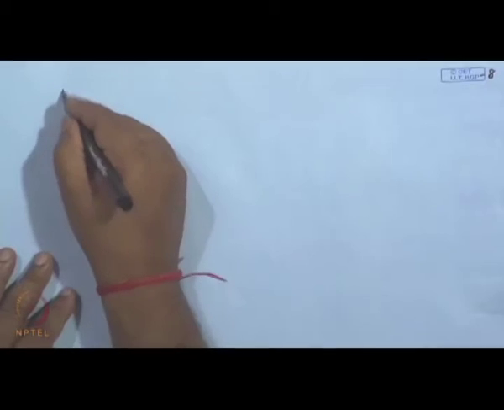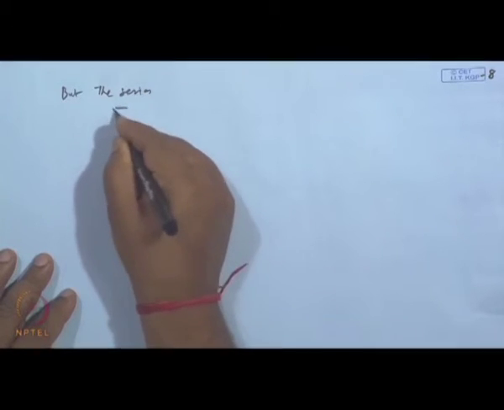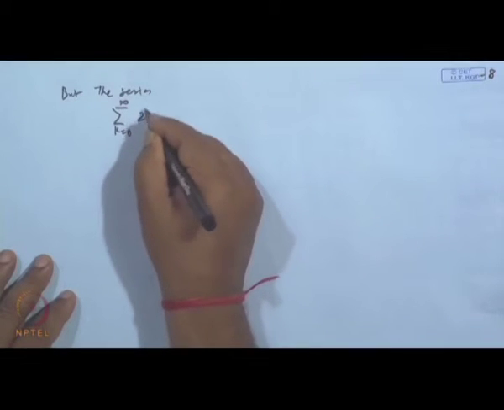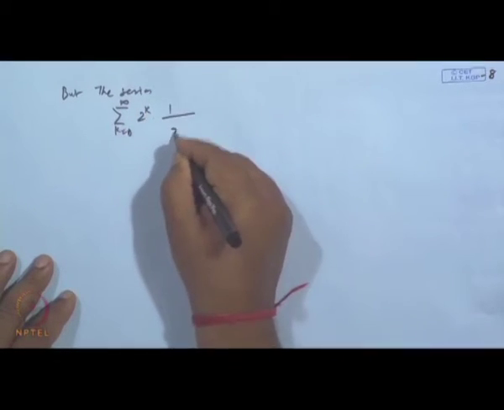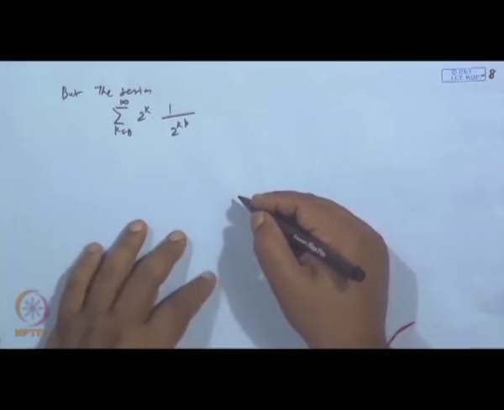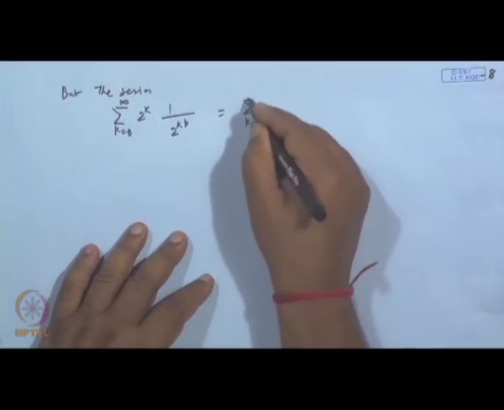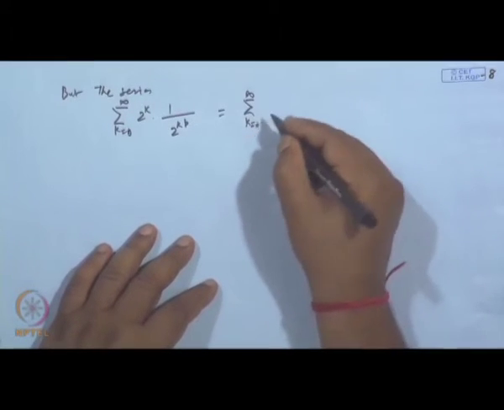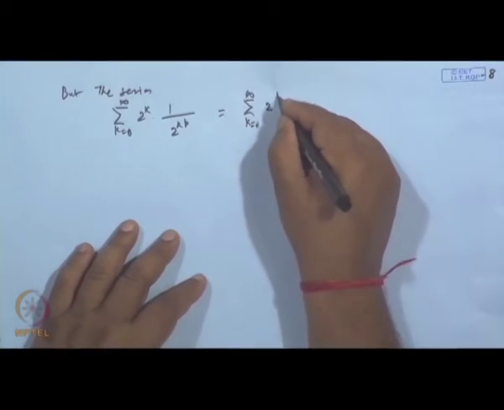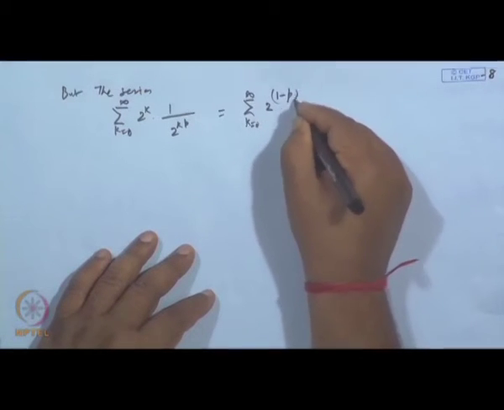The series sigma k equal to 0 to infinity of 2 to the power k times 1 by 2 to the power k to the power p. This is equivalent to sigma k equal to 0 to infinity of 2 to the power (1 minus p) times k.